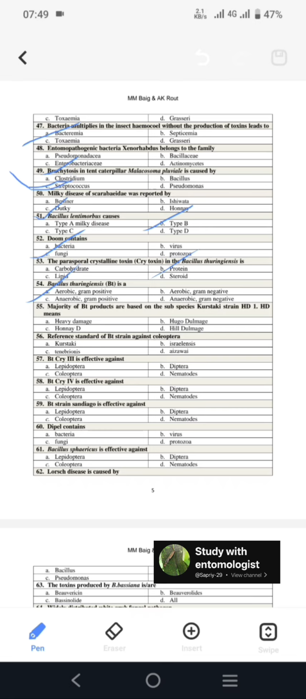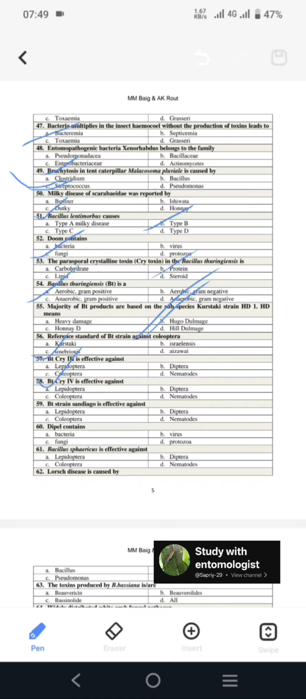Next, the majority of BT products are based on the subspecies kurstaki strain HD1. HD means Howard Dulmage. Next, the reference standard BT strain against Coleoptera is tenebrionis. Then BT Cry3 is effective against Coleoptera.